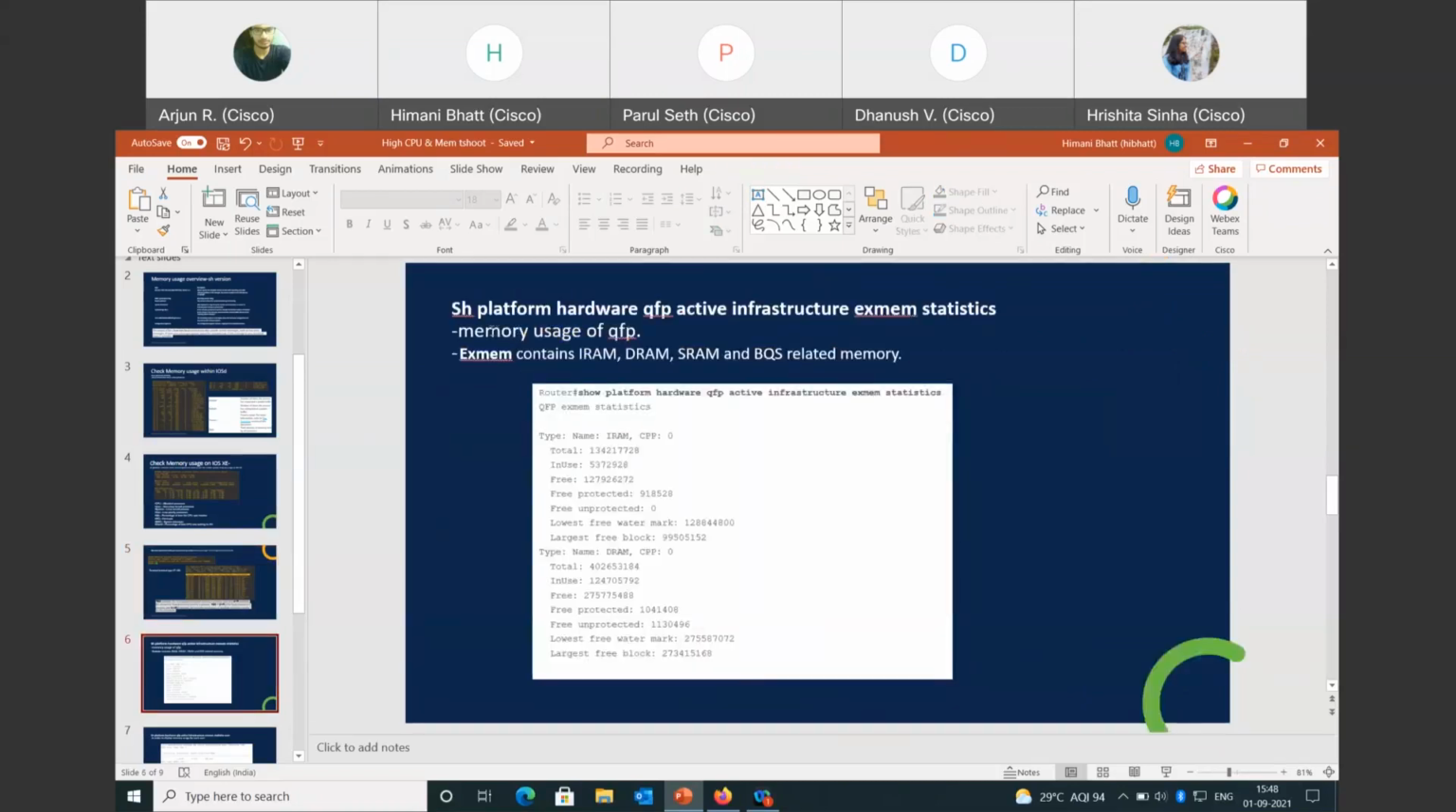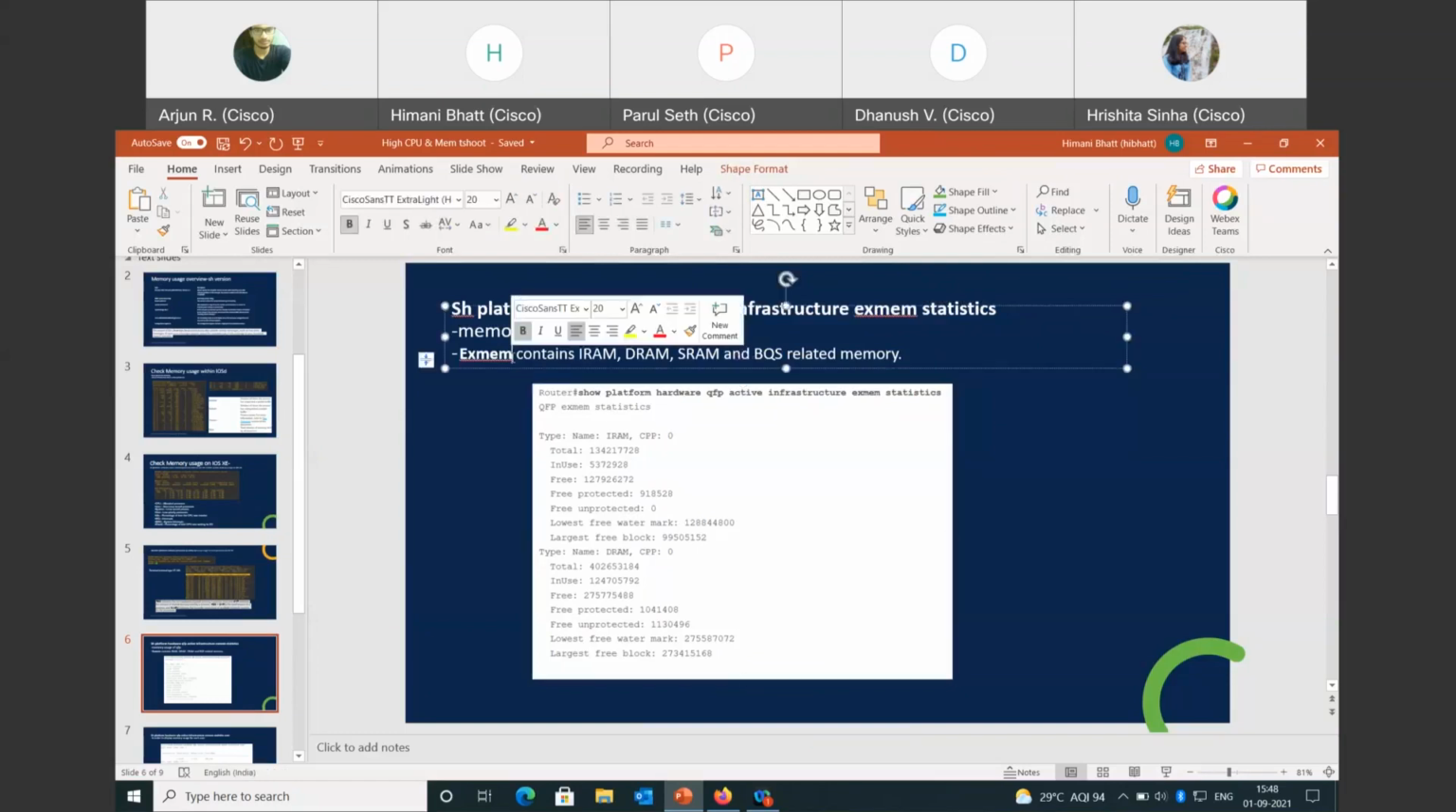This is the show platform hardware qfp active infrastructure exmem statistics command. QFP is basically a type of processor, the Quantum Flow Processor. It puts all the services from layer 2 to layer 7 on a CPU itself. I was not able to run it on the 907 because I think it doesn't have a QFP processor.